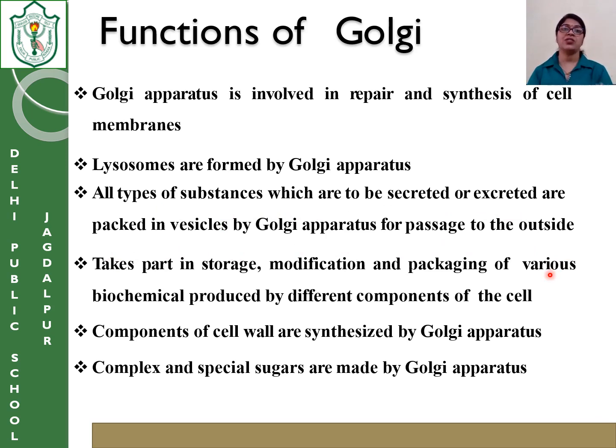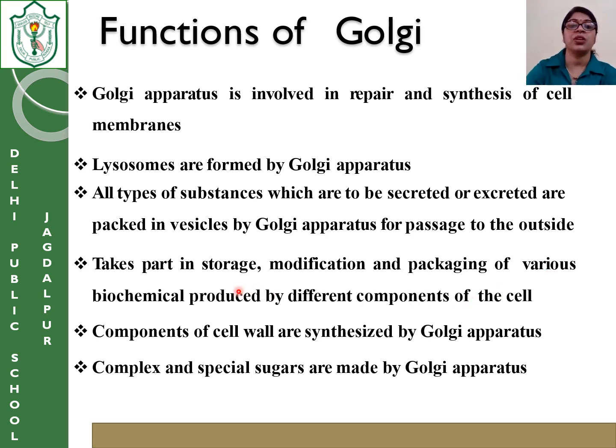If something has to be secreted or excreted out of the cell, it goes to the Golgi apparatus, which turns into a lysosome and then does exocytosis. Endocytosis is taking inside, and exocytosis is done by the Golgi apparatus.